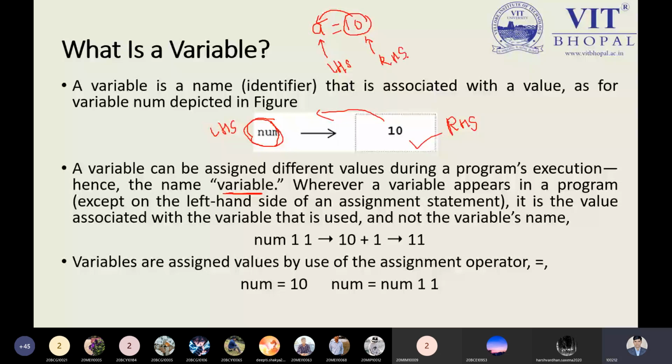Now is it clear to all? Yes, sir. A variable must always be written on the left hand side, and the value you want to store comes on the right hand side. Now is it clear to all? Yes, sir. Okay, this is the theoretical part. Right now I'm just explaining simple ways, and you can do it.